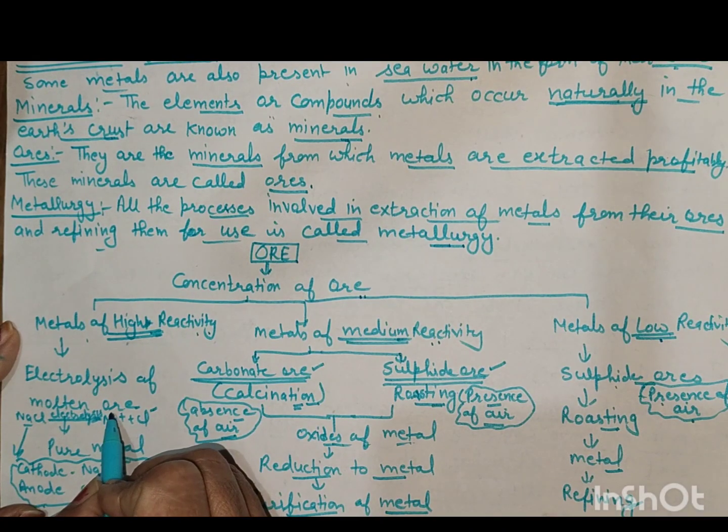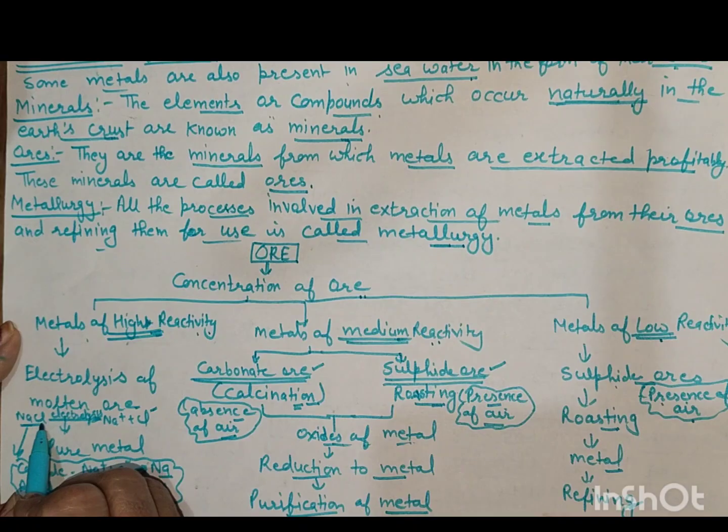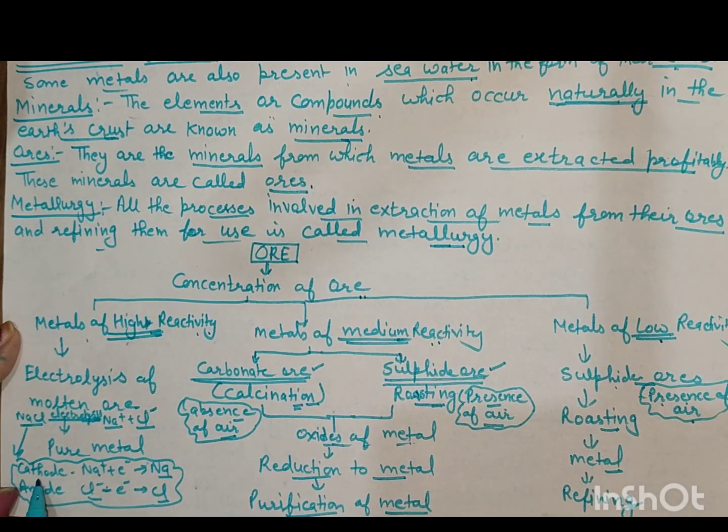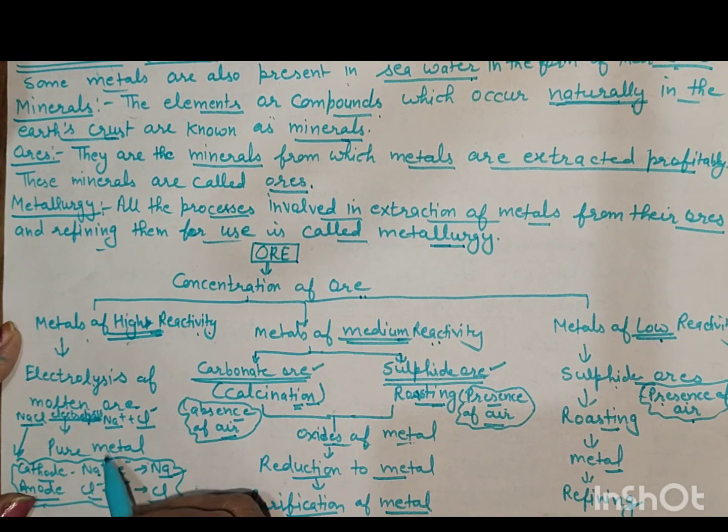In the electrolysis process, when NaCl is taken, electrolysis is done with the help of electricity. It will break down into the sodium ion and chloride ion. At the cathode, sodium ion forms the sodium, and at the anode, chloride ion forms the chlorine, and then after the electrolysis, pure metal will be obtained.